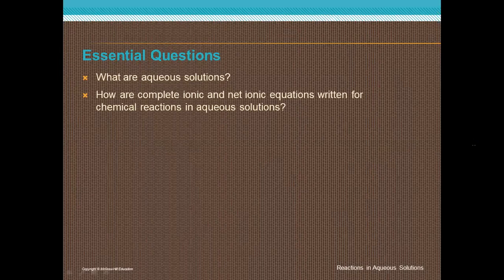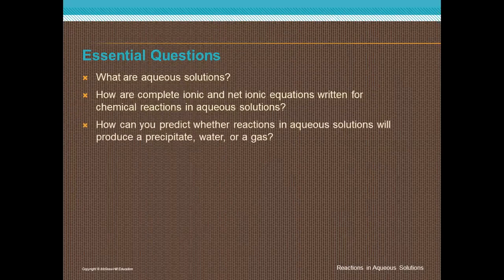Number three, how can you predict whether a reaction in aqueous solution will produce a precipitate, water or gas?